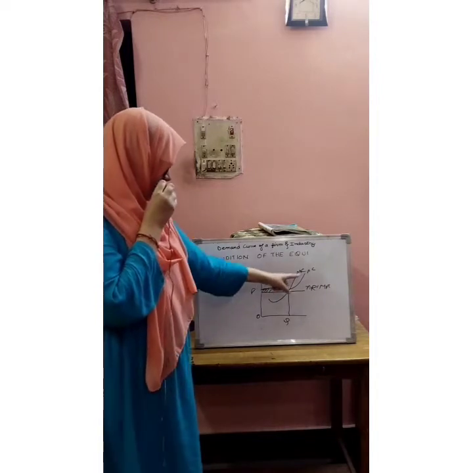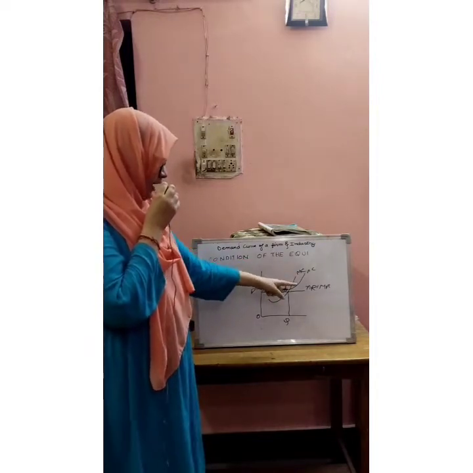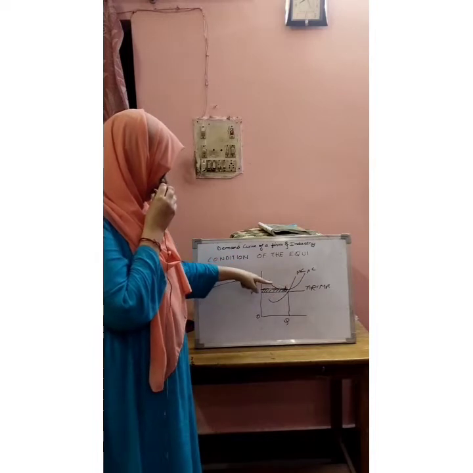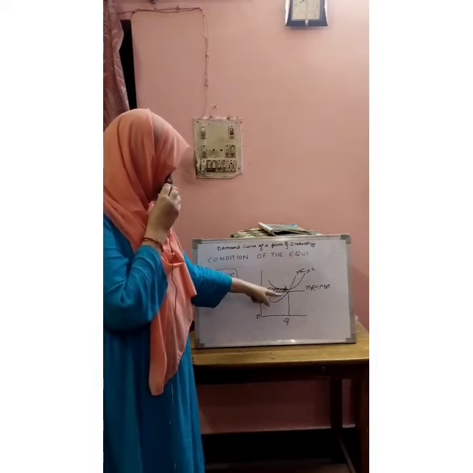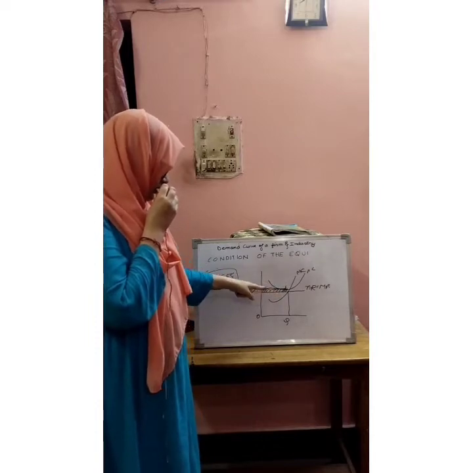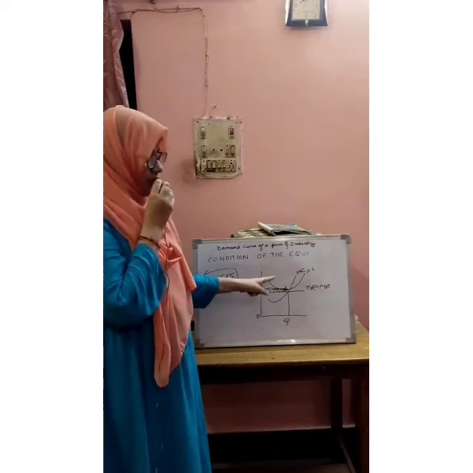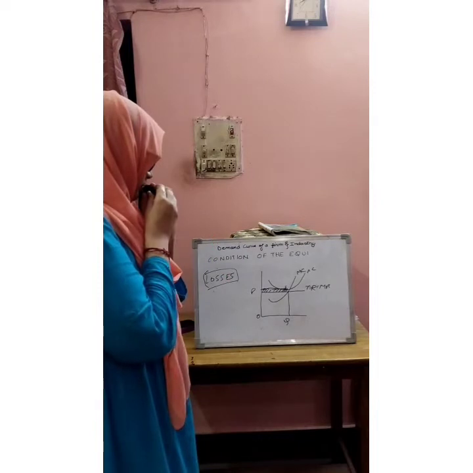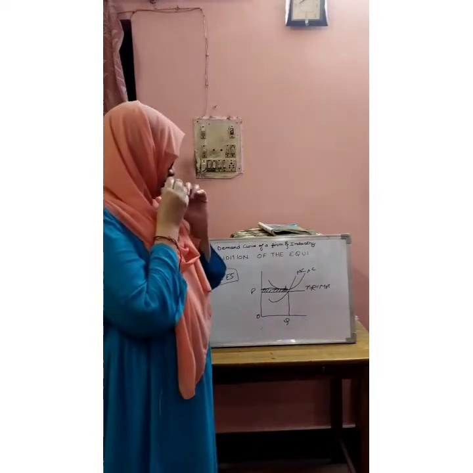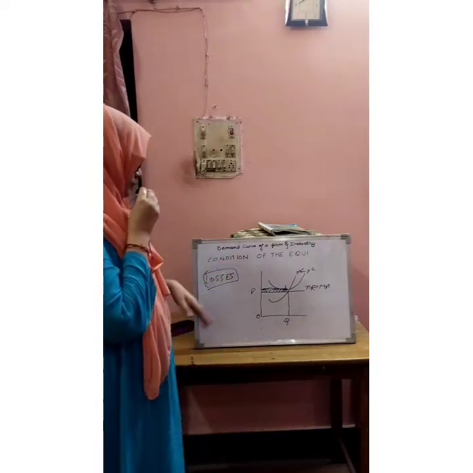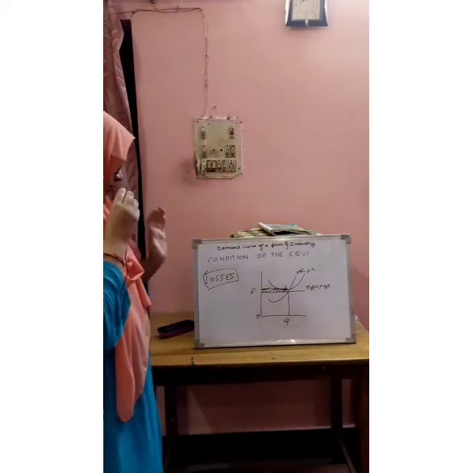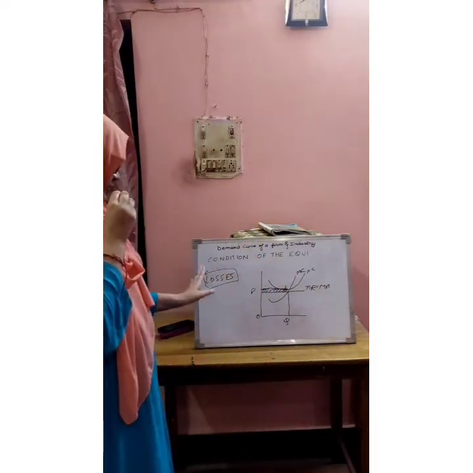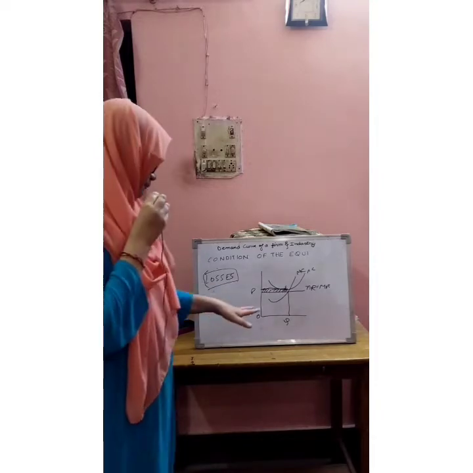You can see the average cost curve is above the average revenue curve. This is AC curve, average cost curve, and the average revenue curve is below the AC curve. And the shaded part, this is the loss of the firm. So in this way we find out how firm incurs losses in case of perfect market, and how curve is made during loss time.